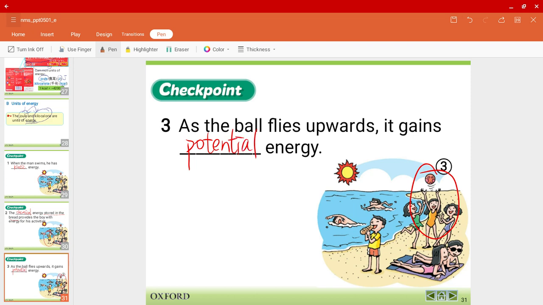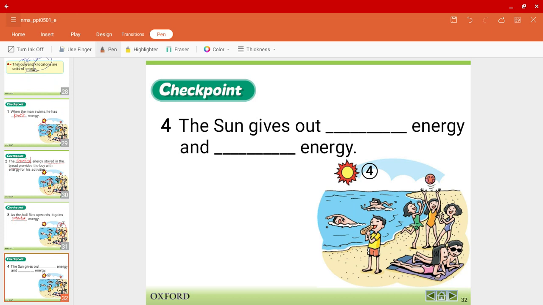Potential energy. And finally, the sun over here, what forms of energy does it give out? The first, of course, it gives out light, so light energy, and second, thermal energy.